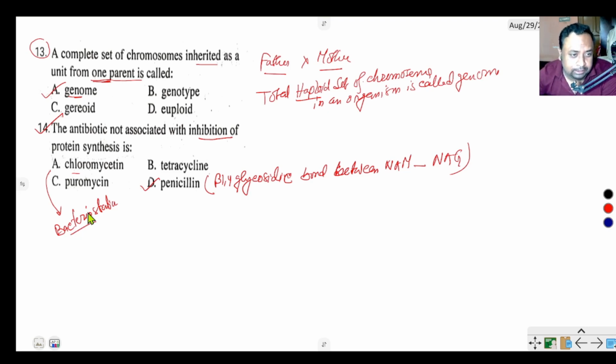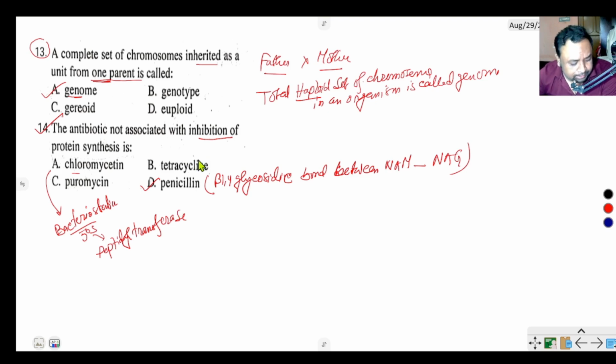The chloromycetin is a bacteriostatic that binds with the 50S ribosomal subunit of ribosome and inactivates peptidyl transferase. So the peptide bond is not formed and protein synthesis stops.